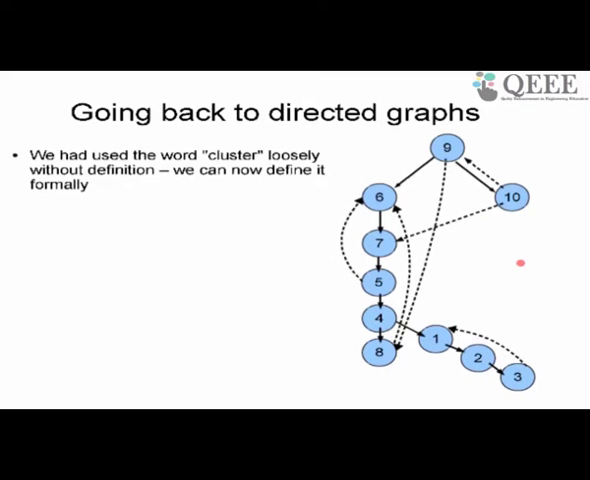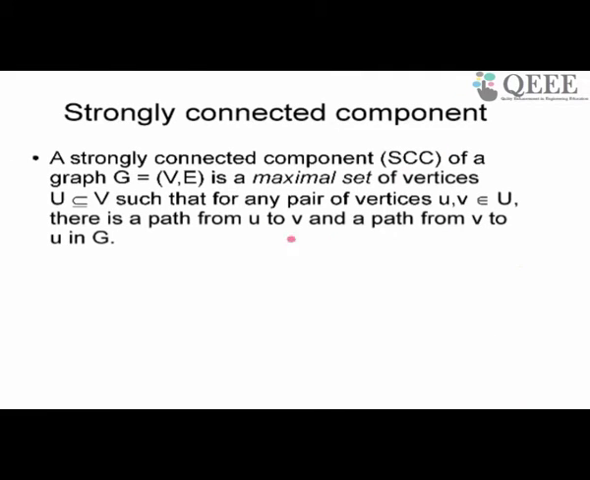So we defined cluster loosely, but now we can define a cluster more formally in a directed graph. We define a cluster basically as something called a strongly connected component. A strongly connected component, abbreviated simply as SCC, is a maximal set of vertices U such that for every pair of vertices U, V in that set, there is a path from U to V and a path from V to U. Okay, for every pair of vertices in the strongly connected component, you can find a path from U to V and you can find a path from V to U.